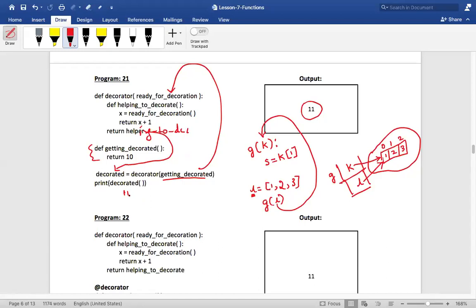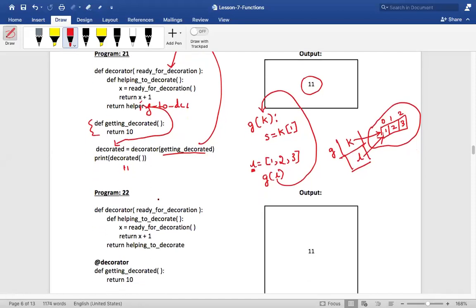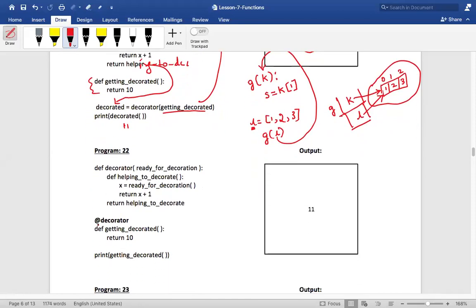It looks very complicated, isn't it? Yes, sir. A little bit complicated, but once it is practiced, it will be easy. But we have something called an annotation, @decorator. Did you see that? @decorator. Did you see that from the previous example? This function is the one which is getting decorated. Did you see this? This is the one which is actually getting decorated. Yes or no?